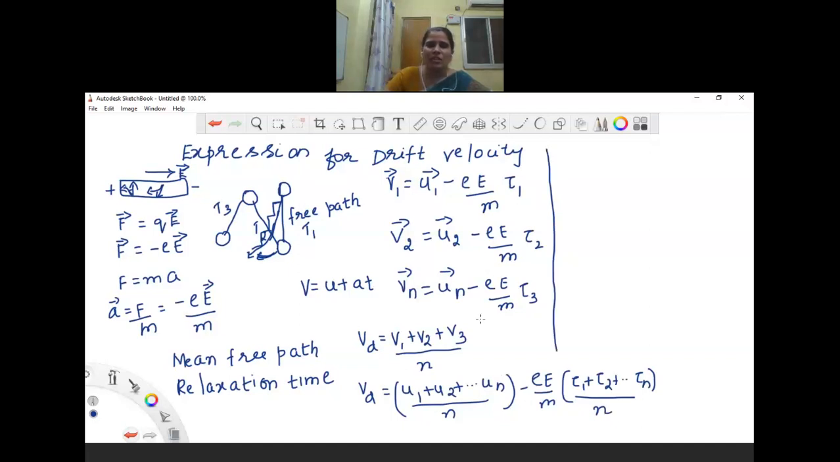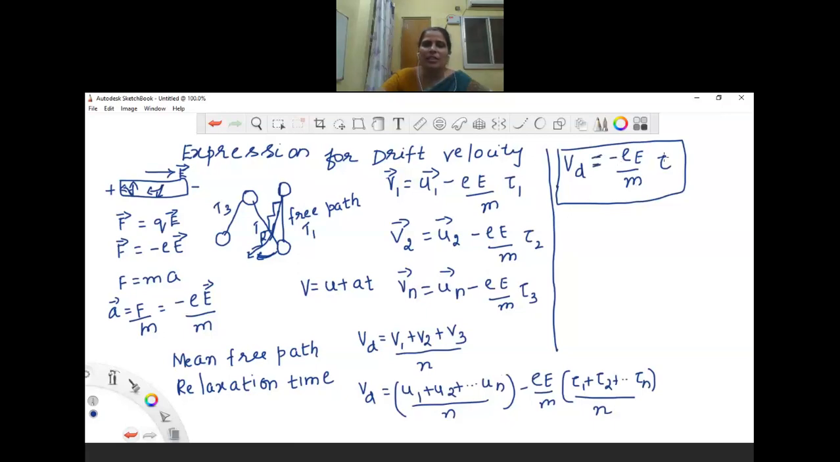So, what is the expression for drift velocity now? Actually, the average of thermal velocity becomes 0. So, the expression for drift velocity will become minus e E by m tau, where tau is the average relaxation time. This is the expression for drift velocity.